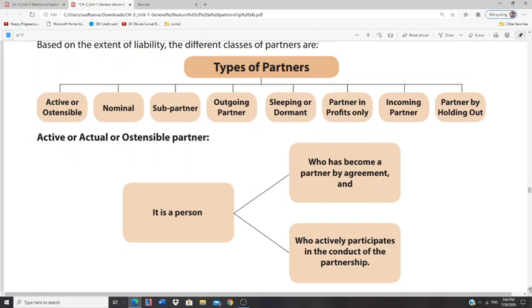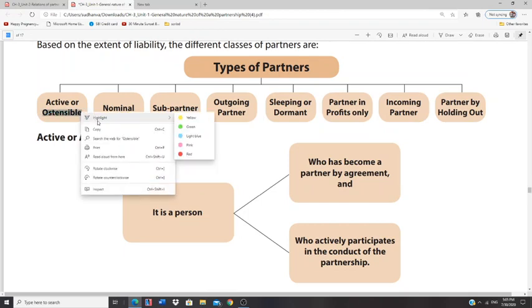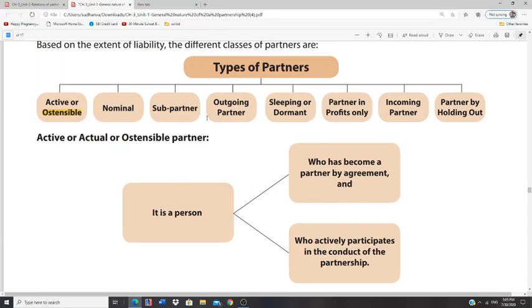Then what are the different kinds of partners? Here he has given many kinds of partners, that is active or ostensible. Please note down the meaning of ostensible. It means someone who appears to be true but need not be. Sometimes you see people making a huge hue and cry over nothing, saying I have done this, I have done that, but in reality that person hasn't done much. Ostensible means somebody who acts as though he is very active, but seriously he is not. That is the regular English meaning.